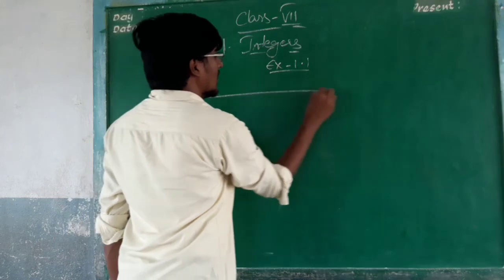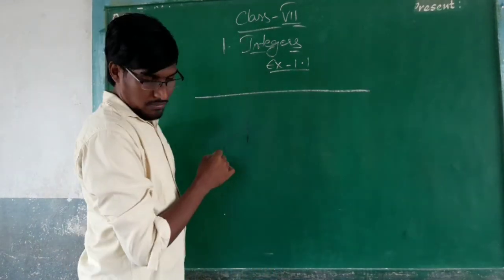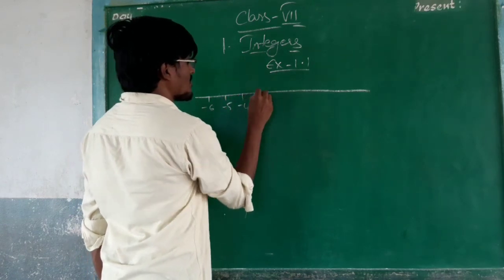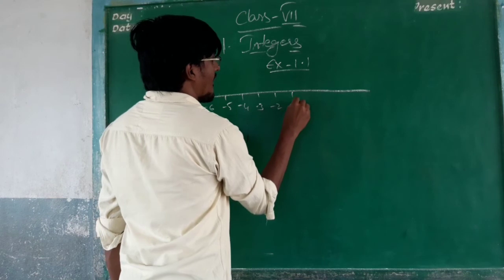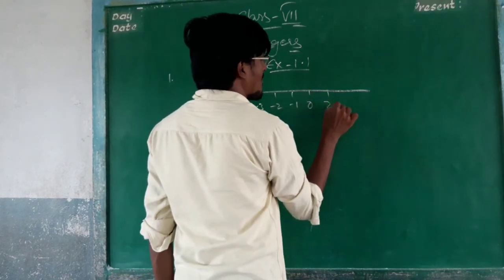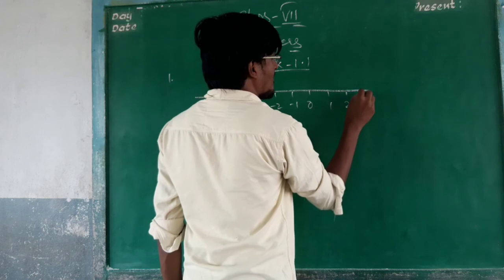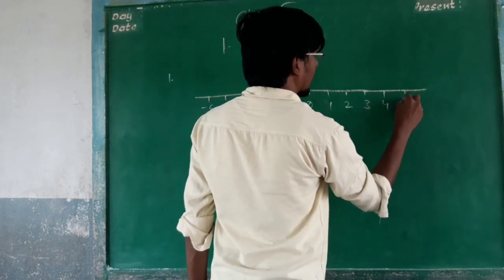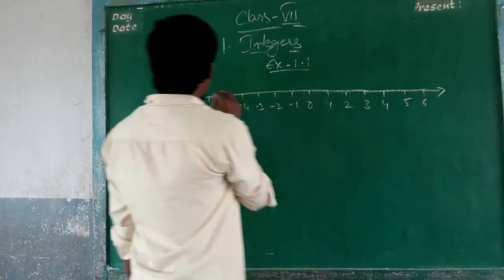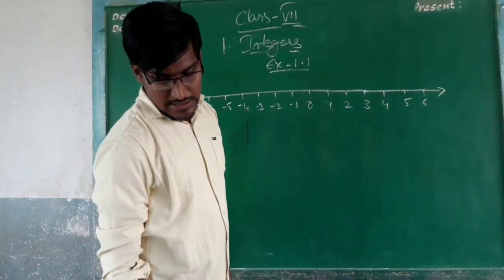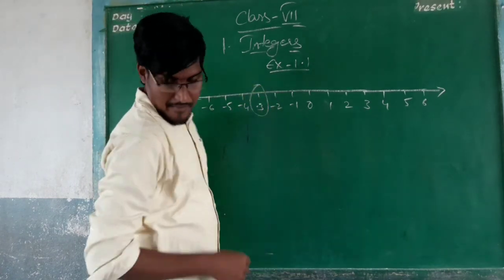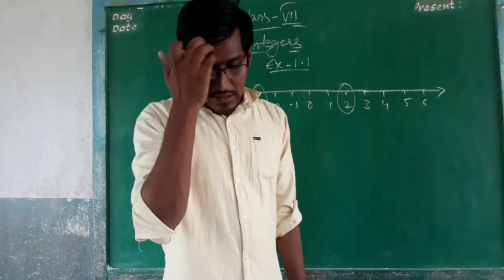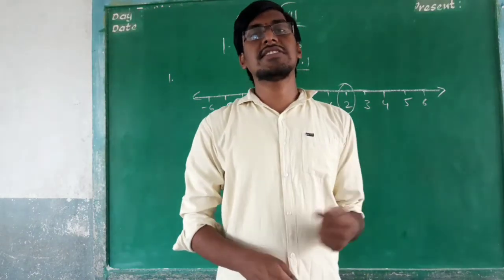We have been given a number line, and he has marked two numbers on it.